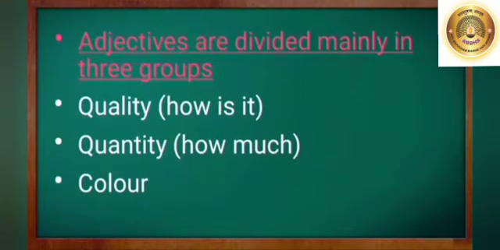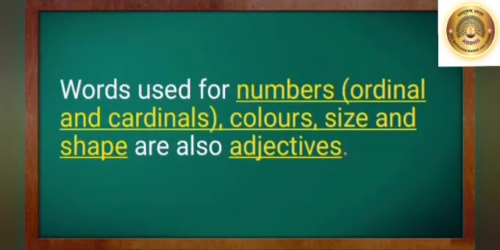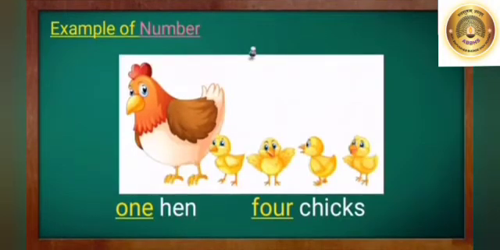Children, adjectives are divided mainly into three groups. Quality, how is it? Quantity, how much? And color. Words used for numbers, colors, size and shape are also adjectives. Example of number. 1 hen, 4 chicks. Here the words 1 and 4 are describing the number of hen and chicks.